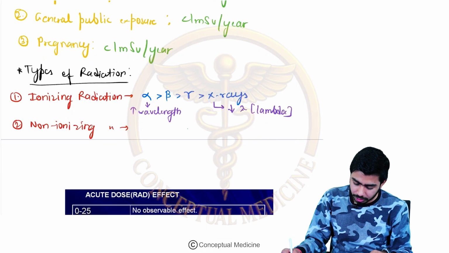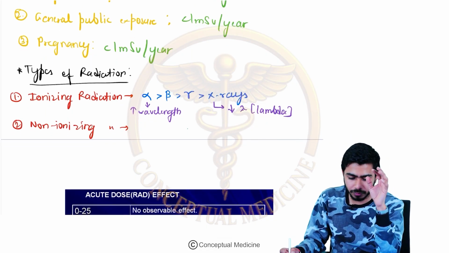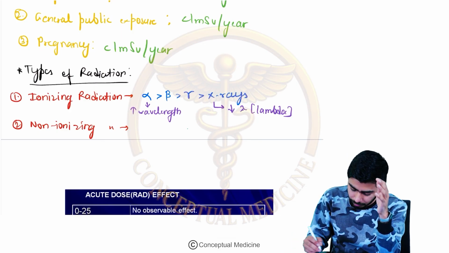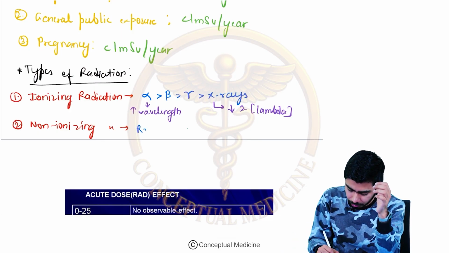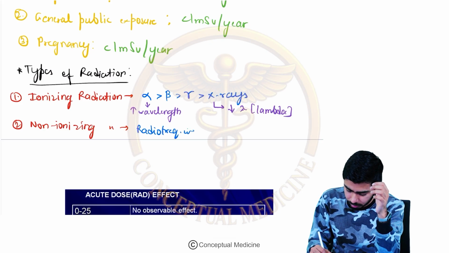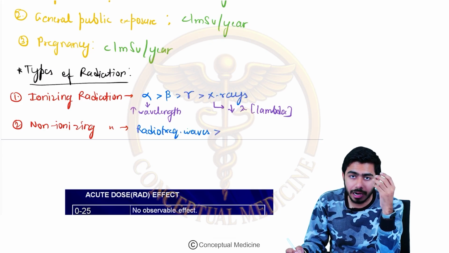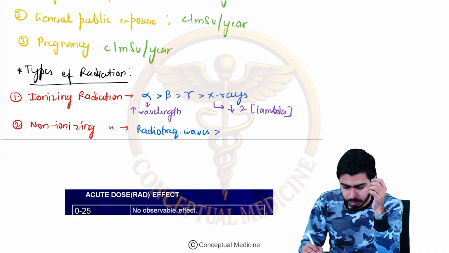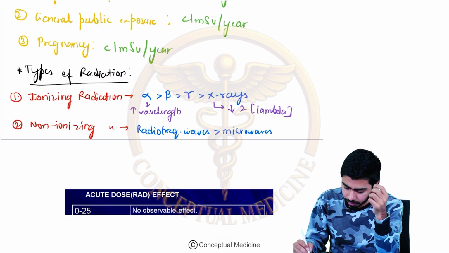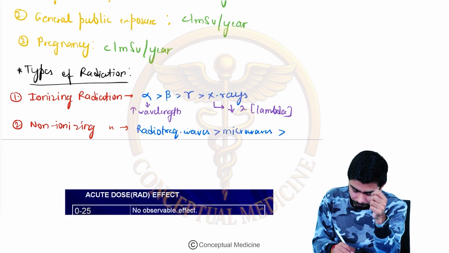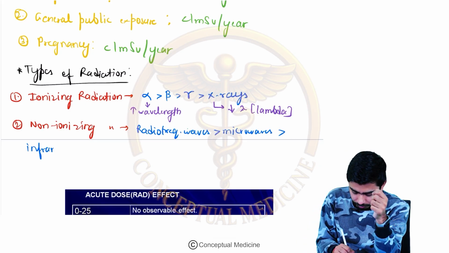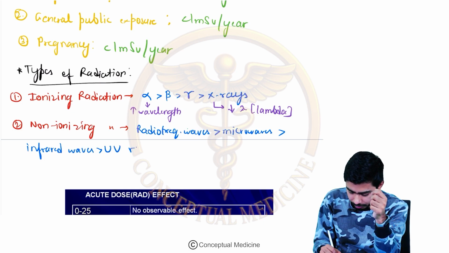For the non-ionizing radiation, guys, the pattern would be, first of all, radio frequency waves, right? After that, there are the microwaves, then there could be the infrared waves, and at last there could be the ultraviolet rays.